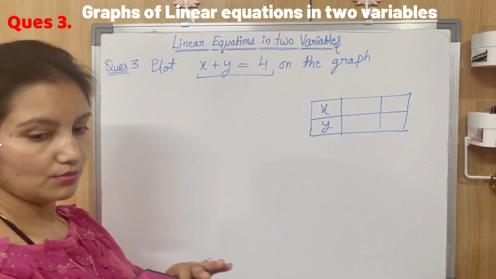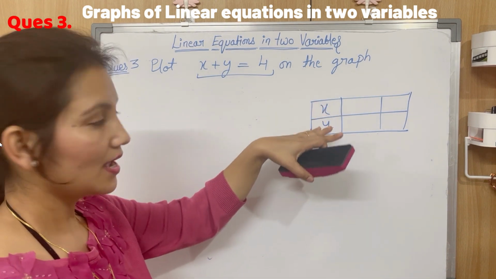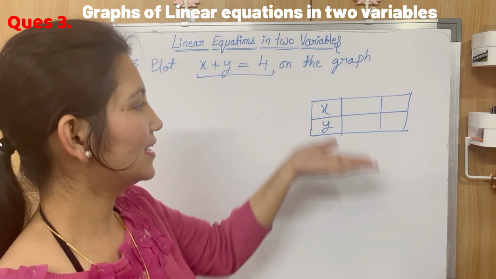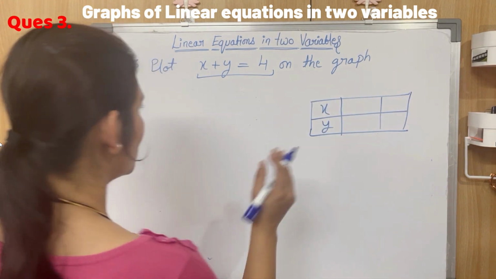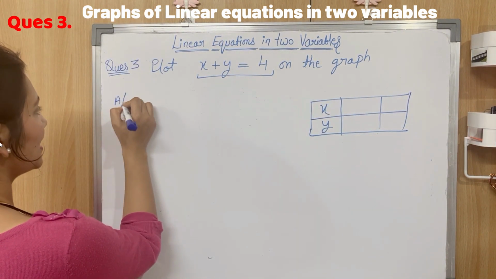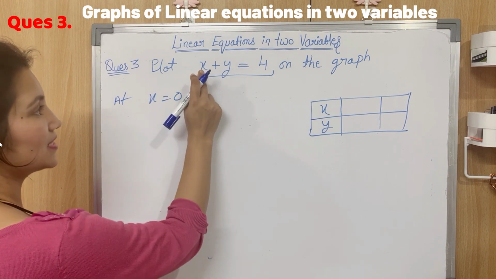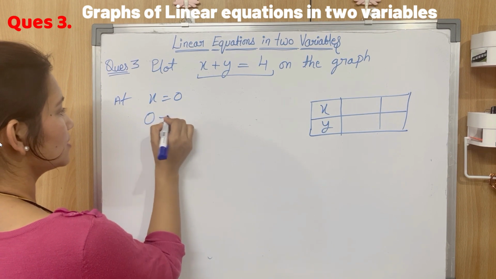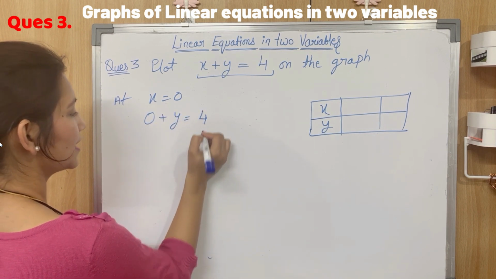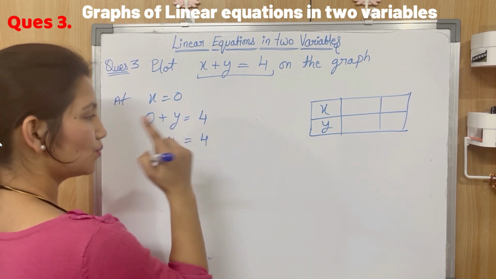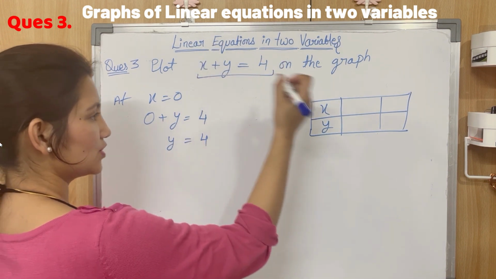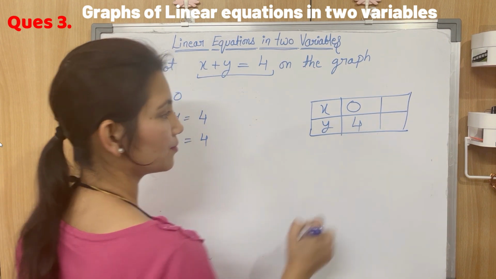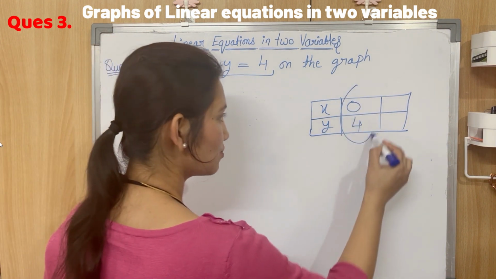So let's assume x to be something for a moment, and then find the value of y, and then you assume y to be something, and then get the value for x. So what do I mean by that? At x equal to 0, y is equal to 4, right? So for this equation at x equal to 0, y becomes 4. Okay, so this is my first point.